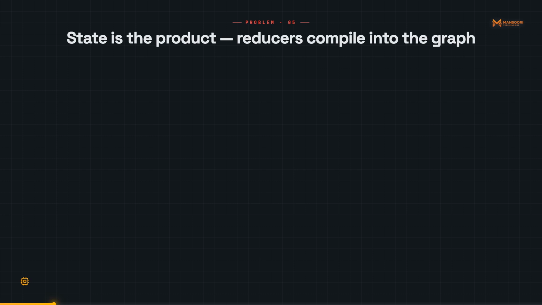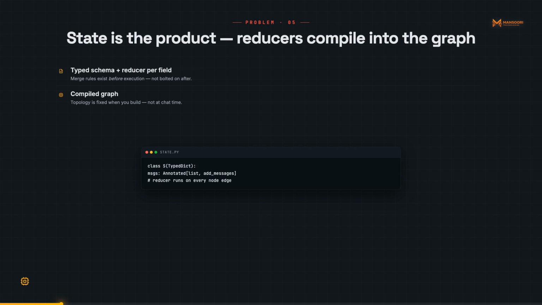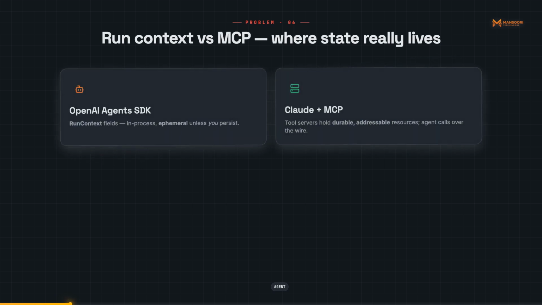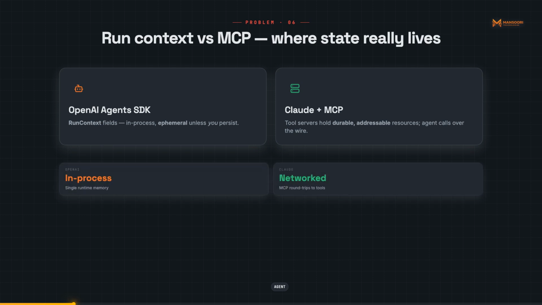Before the architecture comparison, you need to understand why this decision matters more than any other framework decision you make this year. Agent state is not a bolt-on. In LangGraph, state is defined as a typed schema with a reducer function per field. It is compiled into the graph before execution. In OpenAI's SDK, state lives as a context variable scoped to the current run. Ephemeral by design unless you explicitly serialize to your own backend.